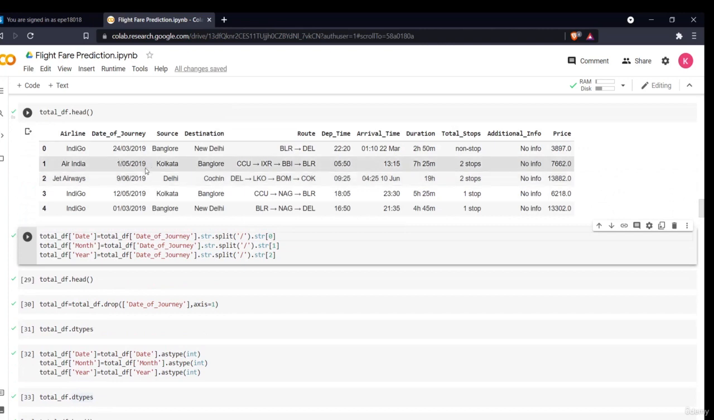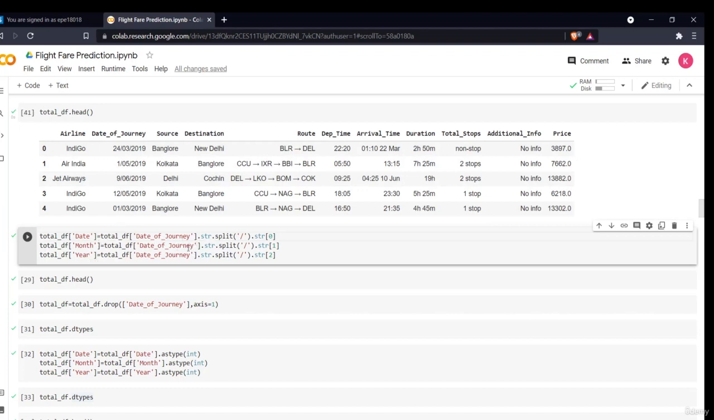As you can see, this is our data. These are all in different formats. These are basically all object types. We'll be converting these into some categorical variables based on the attribute. So first, looking at the date of journey, as you can see, it is present in the format 24/03/2019. What we'll do is take out the date, month and year separately.